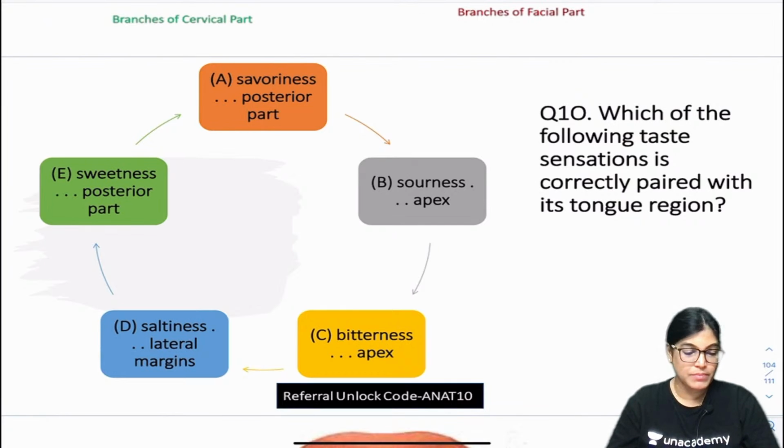Tenth number, mark the correct answer. Saruk Ahmed is telling B is the correct answer. Okay, let's wait for the others to reply.